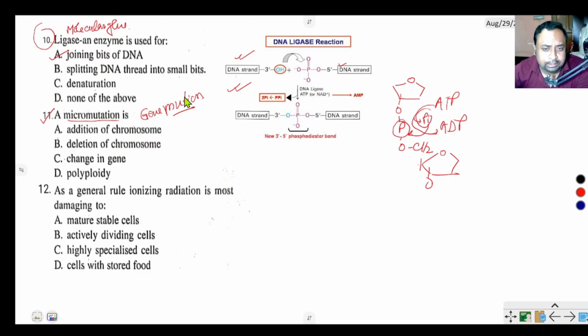Example, sickle cell anemia. Sickle cell anemia is caused by this micromutation, or addition of chromosome, deletion in chromosome, change in gene, and polyploidy. The correct option is change in gene.